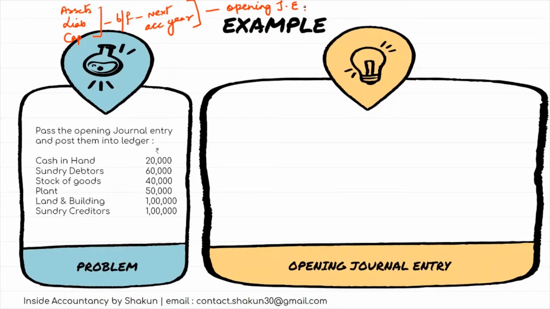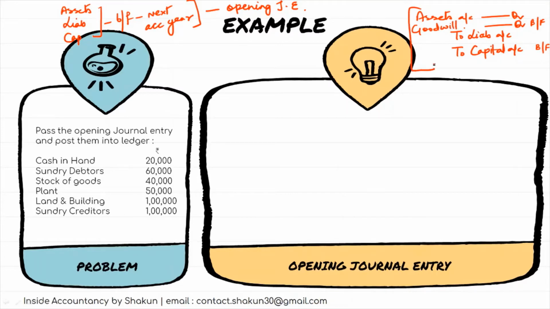So I'll just revise how the opening journal entry is to be passed. In the opening journal entries, you need to identify which are the assets and which are the liabilities. Because what is the opening journal entry? In the opening journal entry, all asset accounts have to be debited. All liability accounts have to be credited, and if there is a balancing figure on the credit side, then that is capital. If the balancing figure comes on the debit side, then we call it goodwill. So this is the general opening journal entry.